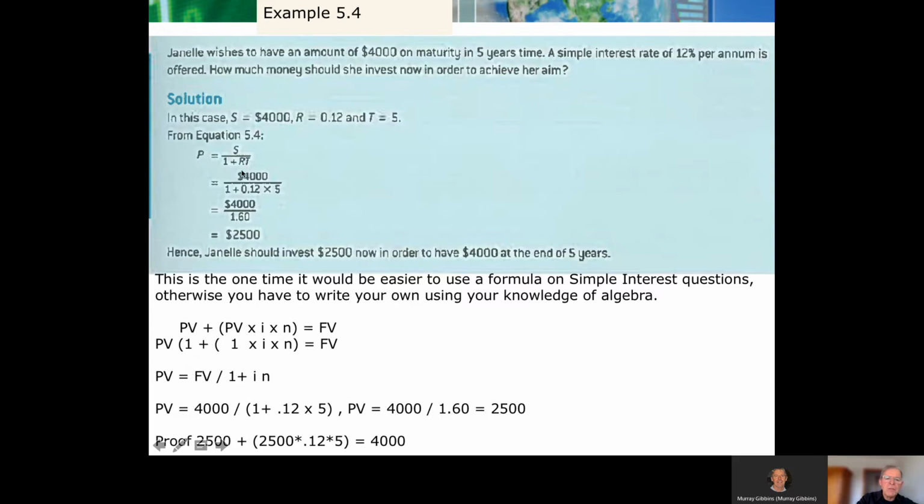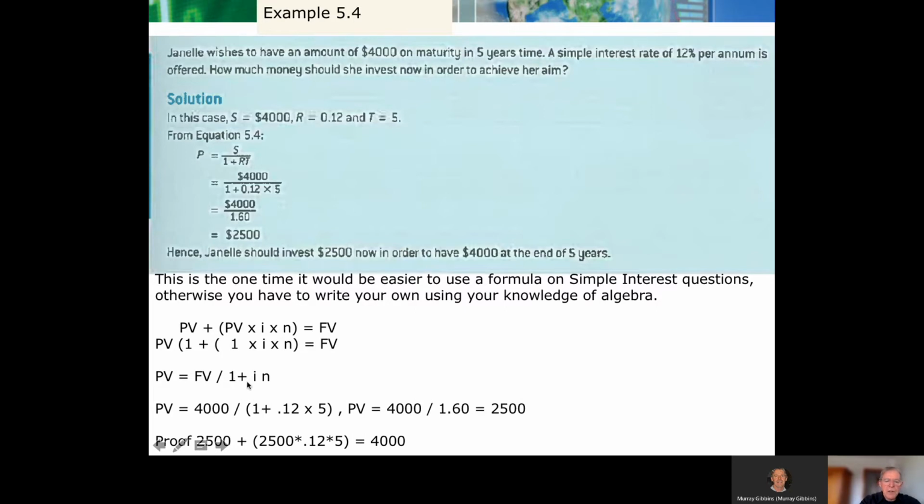So therefore, we've got it pretty much into that formula there that they're showing. We're saying, look, the present value has to equal the future value divided by 1 plus the interest times the 1 plus the interest, because 1 times I is I times N. That's essentially the same formula. So let's work it out.